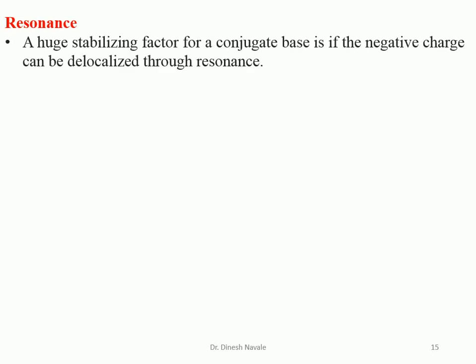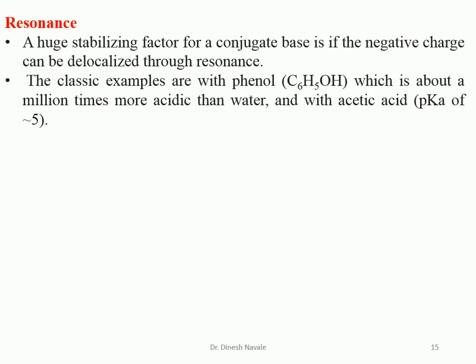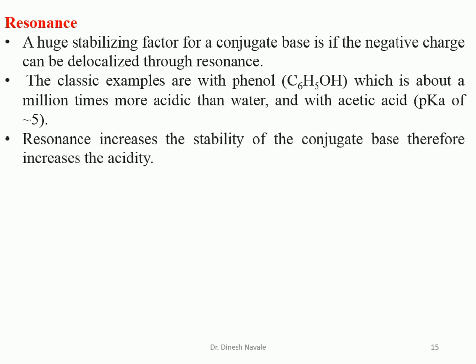So resonance is a huge stabilizing factor for the conjugate base, which can be stabilized by resonance. One of the best examples is phenol, which, after loss of the proton, forms the phenoxide ion. The phenoxide ion can be easily stabilized by resonance structures. So resonance increases the stability of the conjugate base, therefore it increases the acidity.